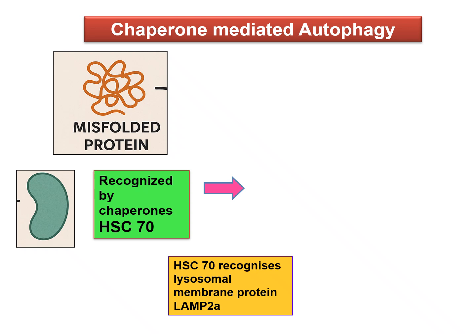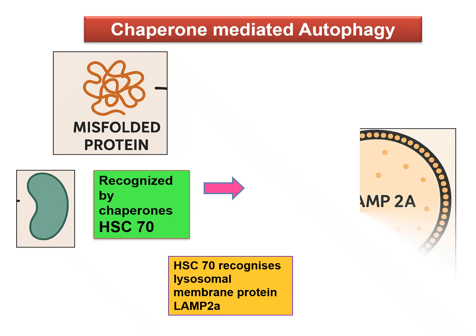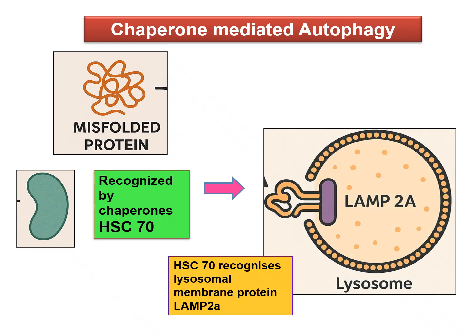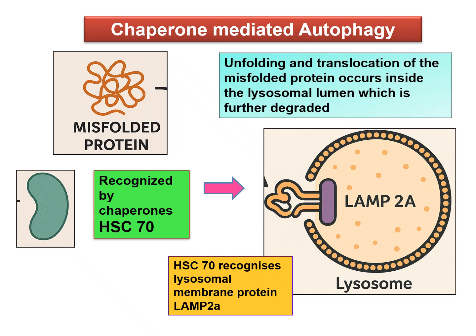It is a membrane protein present on the lysosomal membrane. Once the misfolded proteins bind to the heat shock protein 70, LAMP2A gives a way for the entry of the misfolded proteins into the lysosome. Okay. So, once these misfolded proteins enter into the lysosome, what happens? There is unfolding and translocation of the misfolded protein inside the lysosomal lumen, and later these misfolded proteins are degraded.